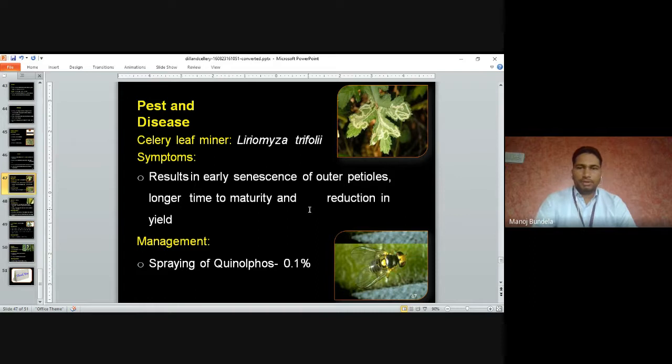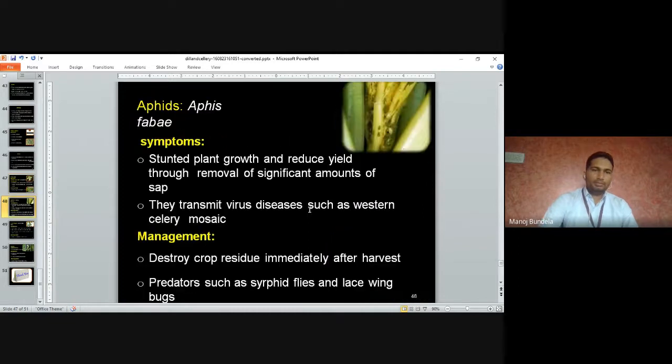When the leaf miner attacks, the leaf color changes to white. The economic part is the leaves only, and if the color changes, it is not accepted by the consumer. Second, photosynthesis will be stopped, because the green leaf is mainly used for photosynthesis. Spray quinalphos 0.1% to control the leaf miner.